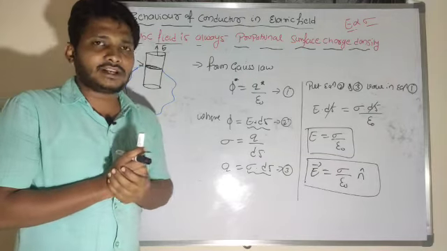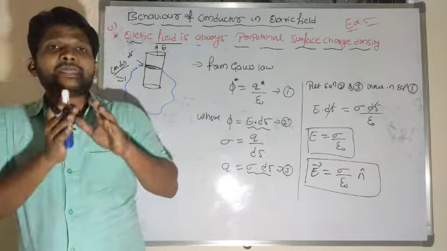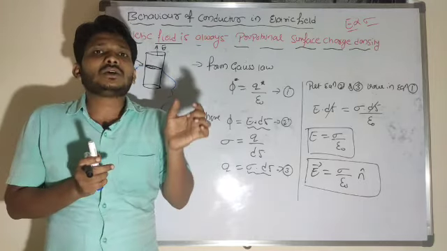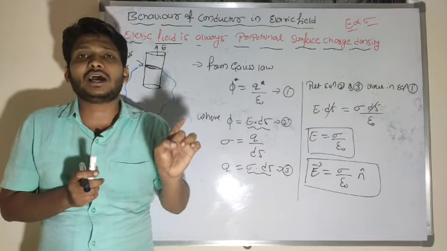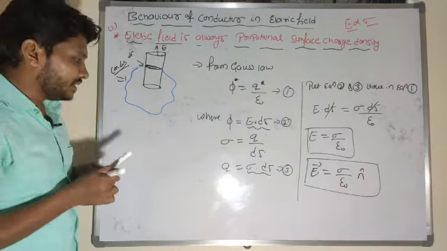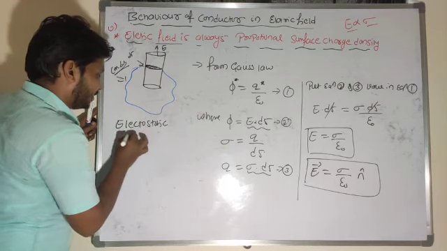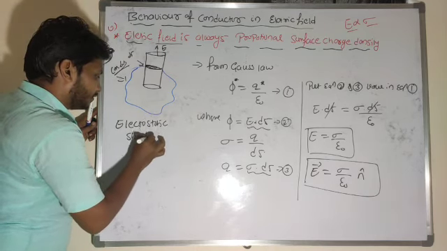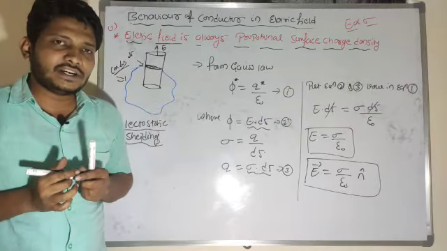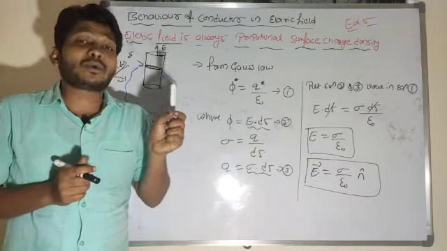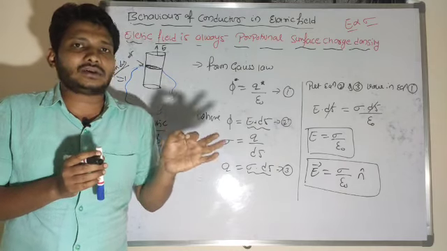So let me move further to the next one, that is electrostatic shielding. What is electrostatic shielding? Shield is nothing but protect. The phenomenon of protecting a region from external electric field is known as electrostatic shielding. Electrostatic shielding is nothing but the phenomenon of protecting a region from external electric field. I will name that as electrostatic shielding.